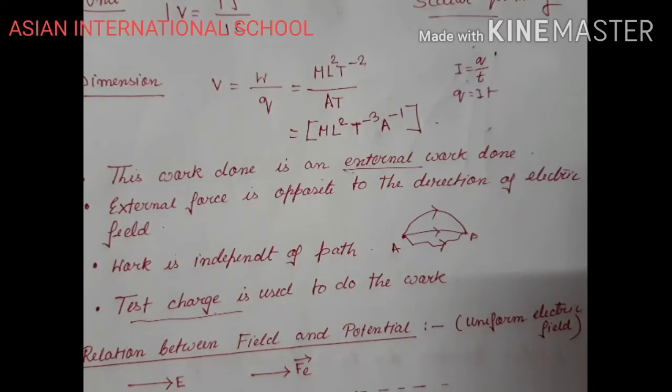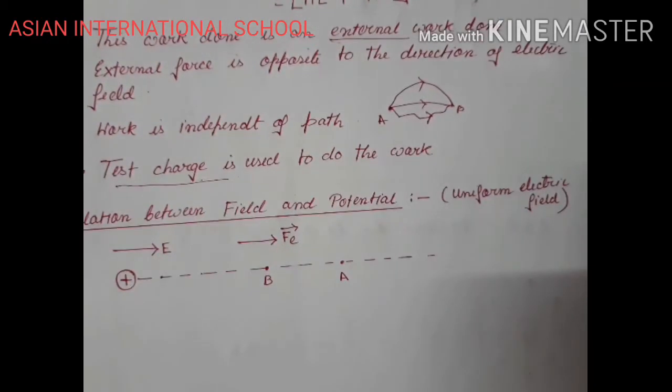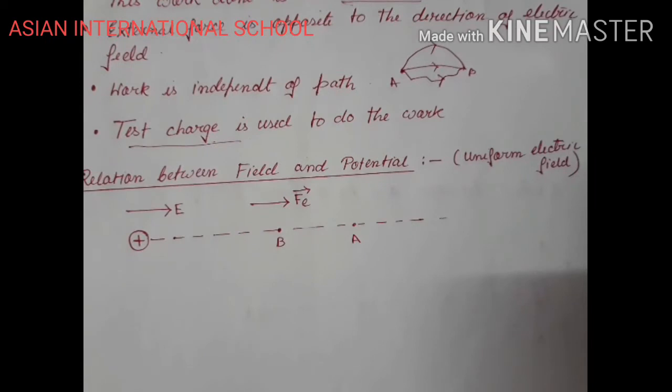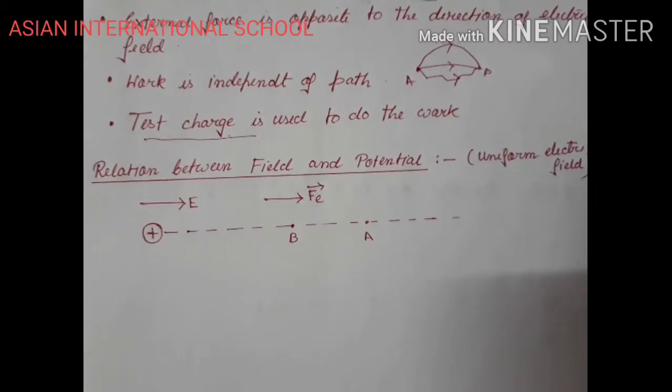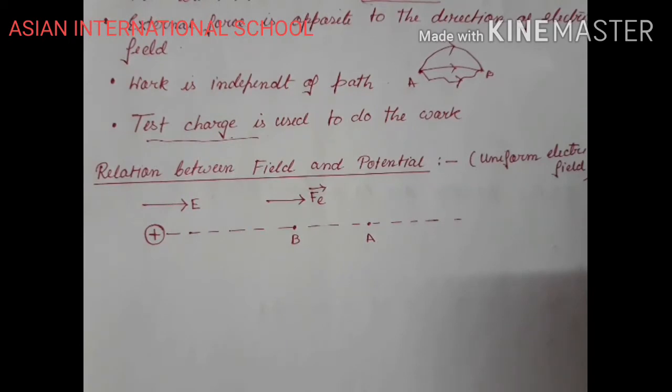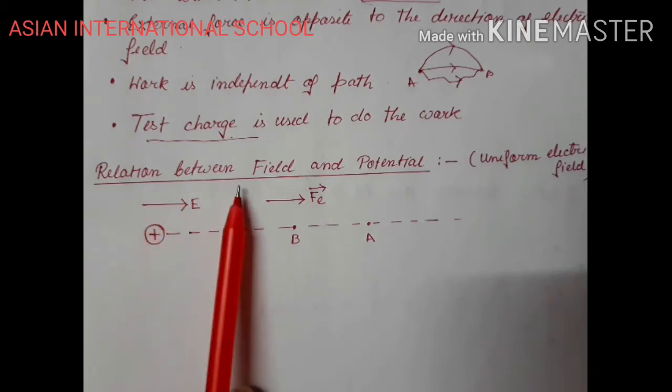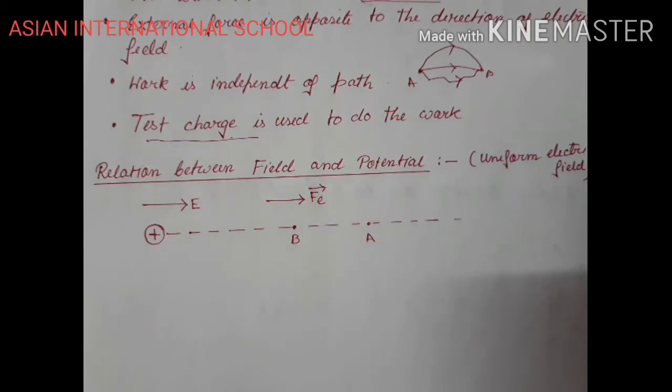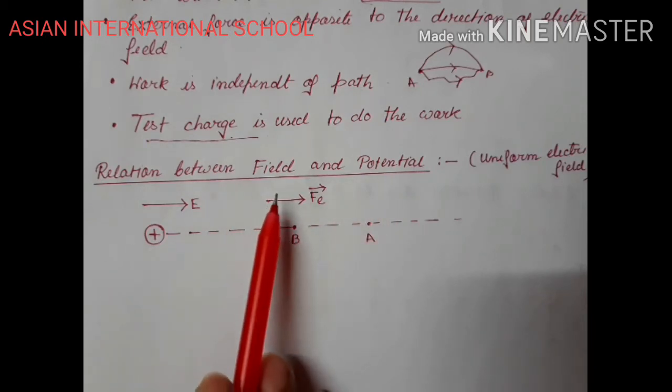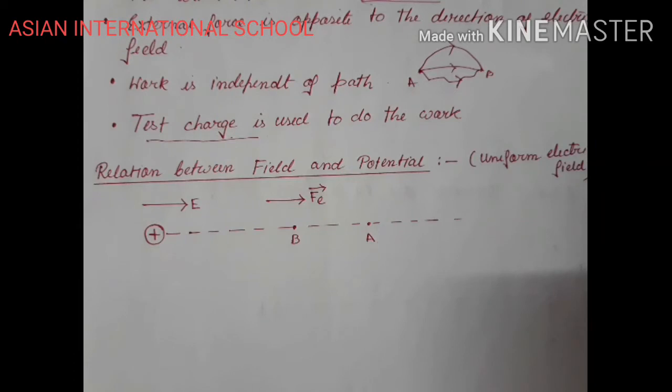Okay. Now we will study, we have understood what we mean by the concept of the word potential. Now in electrical potential, we are doing work to bring a test charge from infinity to a certain point in the electric field. That means there should be a relation between field and potential. Okay, so we will derive this relation between field and potential.